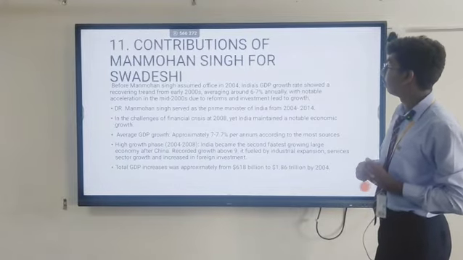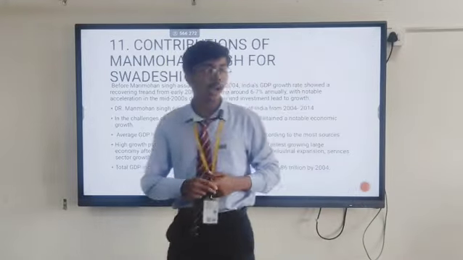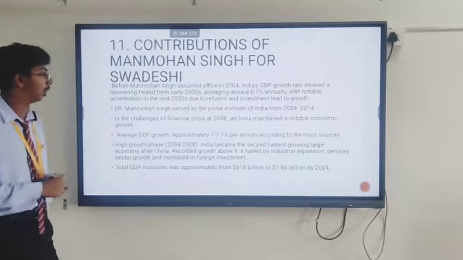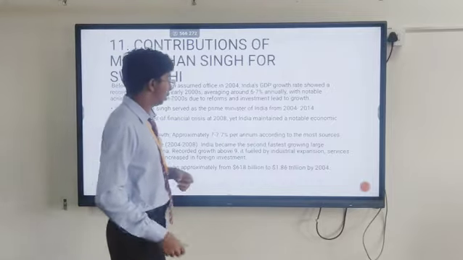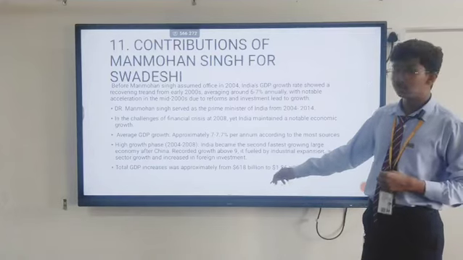So the contribution of Manmohan Singh was that he helped the GDP rate by 7% for India and the economy rate from 2008 till 2014. So he helped the GDP rate by increasing it from billions to trillions.